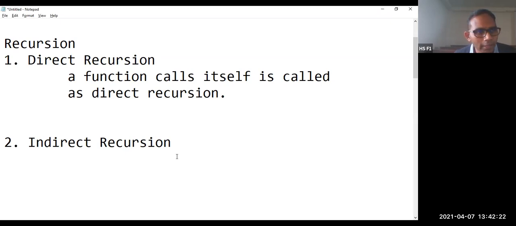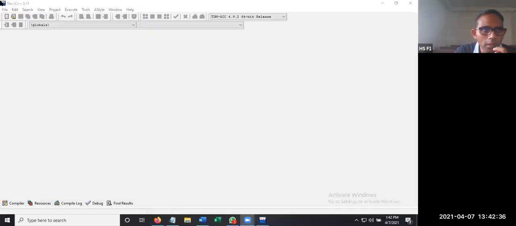You can handle direct recursion using conditional statements. Now we also have to consider what happens with the memory. Just a second, let me share the screen. I hope now you can see the Dev environment.